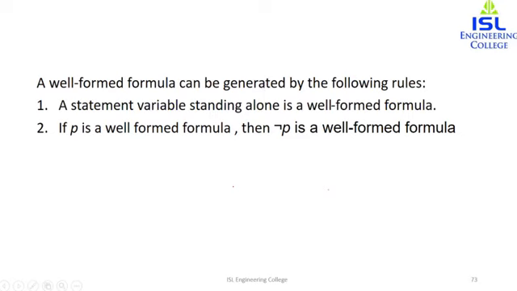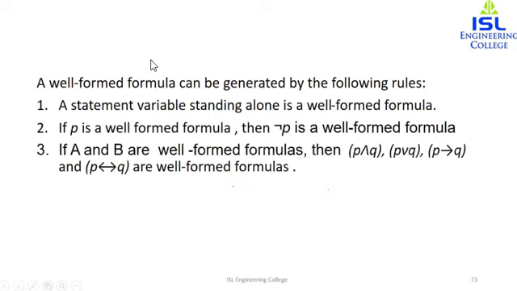So if we are saying that Q is a well-formed formula, then if P is a well-formed formula, then negation of P is also a well-formed formula. There's a mistake over here: it is, if P and Q are well-formed formulas, then P and Q, P or Q, P implies Q, and P bi-implication Q are also well-formed formulas. So any formulas with a connective and properly formed are well-formed formulas.